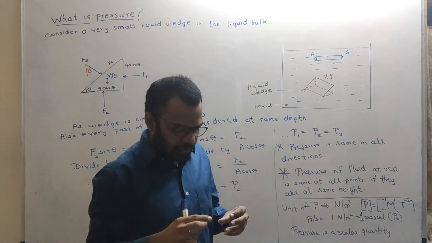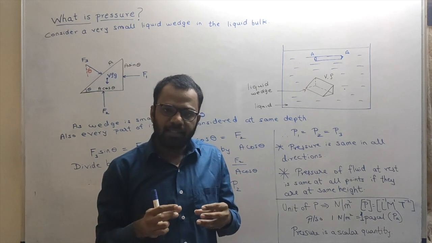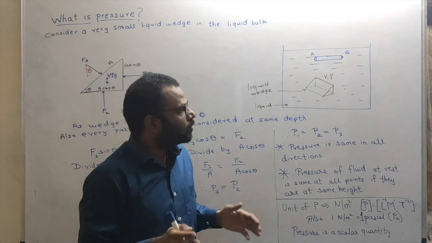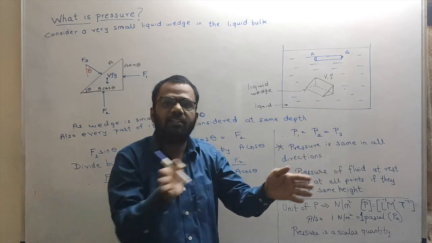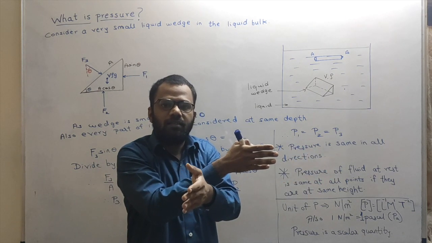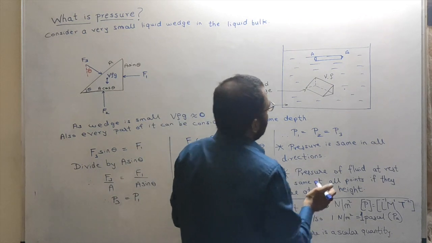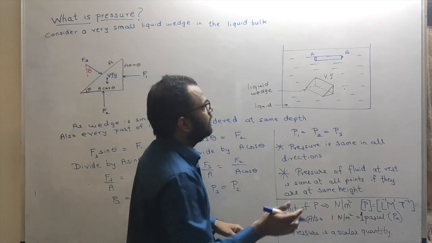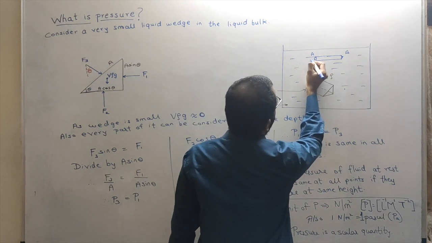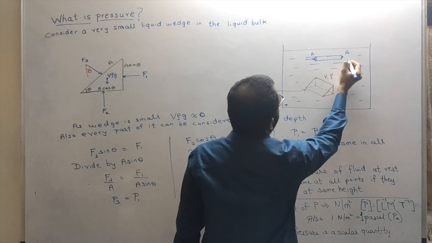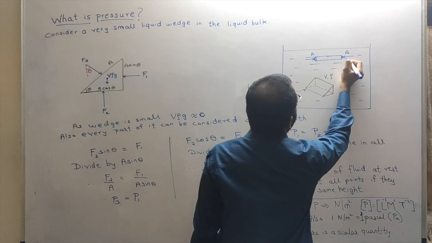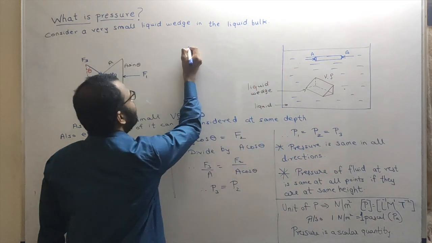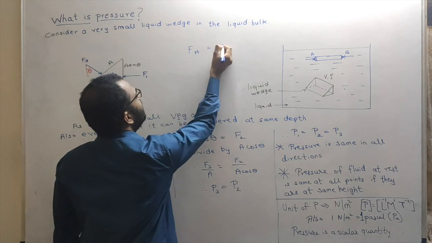Now, is this liquid cylinder in equilibrium? Yes, it is in equilibrium, right? It is there itself, not accelerating anywhere. So the forces acting on it in this direction should balance each other. The forces acting in this direction should also balance each other. Anyway, let us say that the force acting on A is Fa, the force acting on B is Fb. So since it is in equilibrium, Fa is equal to Fb.